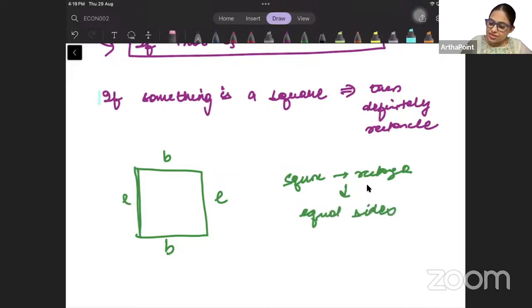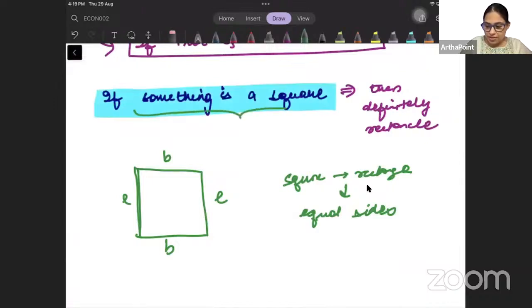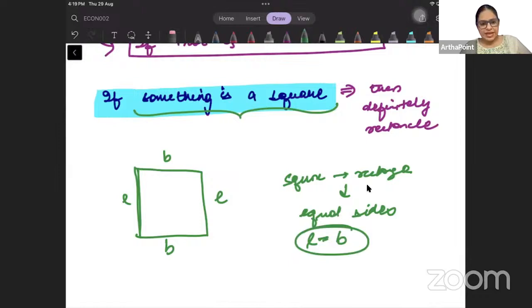So when I say that something is a square, it means it has length, it has breadth, just that length and breadth are equal to each other. Then it will be a rectangle, right beta? Rectangle it will be by itself. So if something is a square, then it is definitely a rectangle.